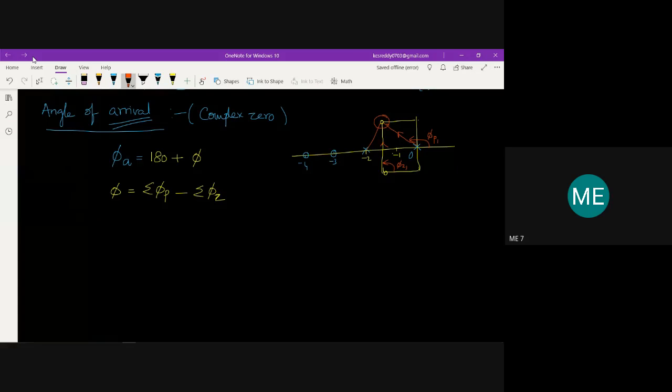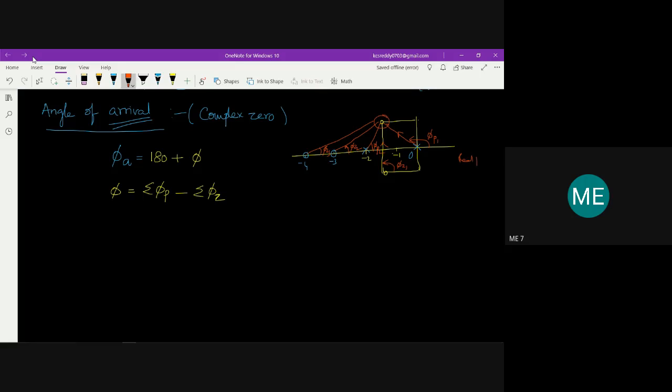If I join to here, I get phi p2, and this one is phi z2, and this one is phi z3. These are the angles made by each pole or zero present in the given open loop transfer function.